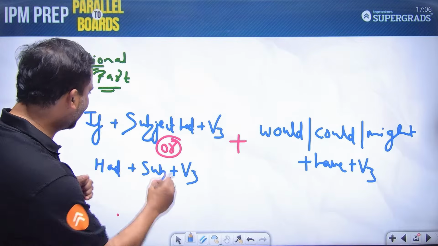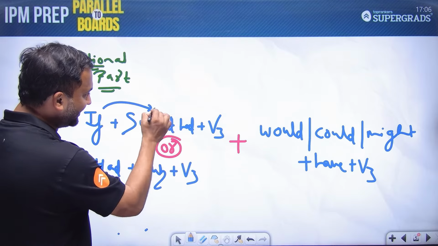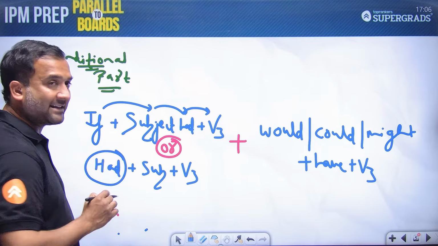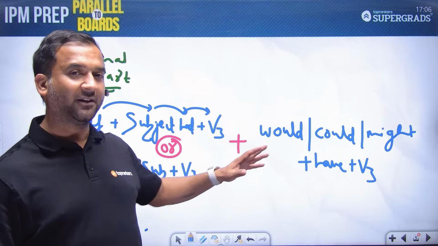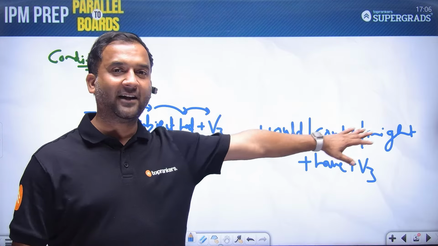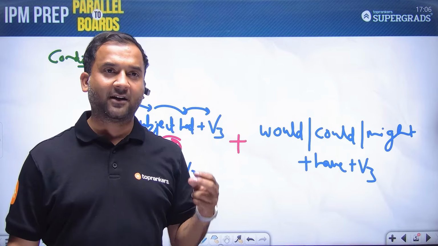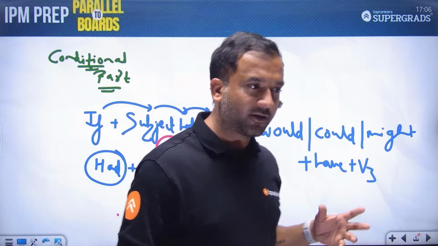If plus subject plus had plus V3. Or had can also work as the conditional word: had plus subject plus V3. And this is the part that you wish to change. So a conditional part hota hai, and there's one part in past conditional that you wish to change. So this was the structure.